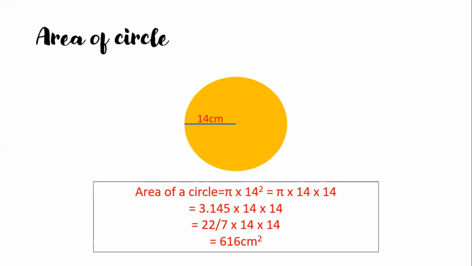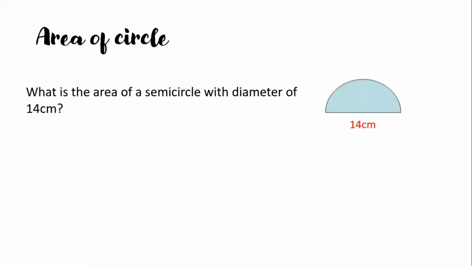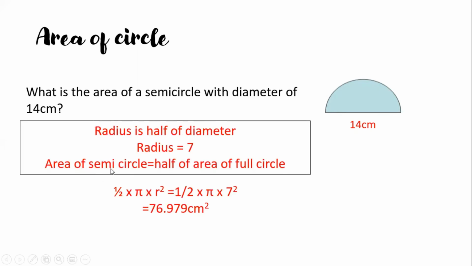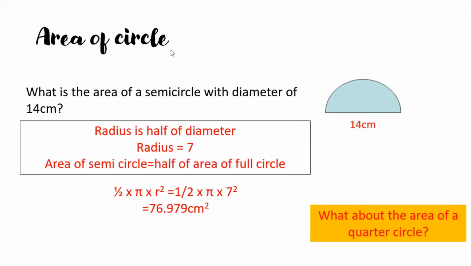And next. What is the area of a semicircle with diameter of 14 cm? Give me your answer. Area of semicircle is half of the area of full circle. So this area is a full circle and you need to times half. Half times pi times 7 square. So its answer is this one. If you do 77, it's fine. It's correct also, because we know that for the area of a semicircle you times half, right?